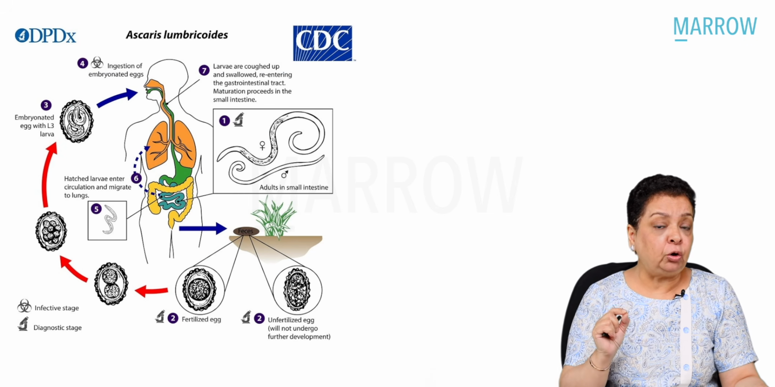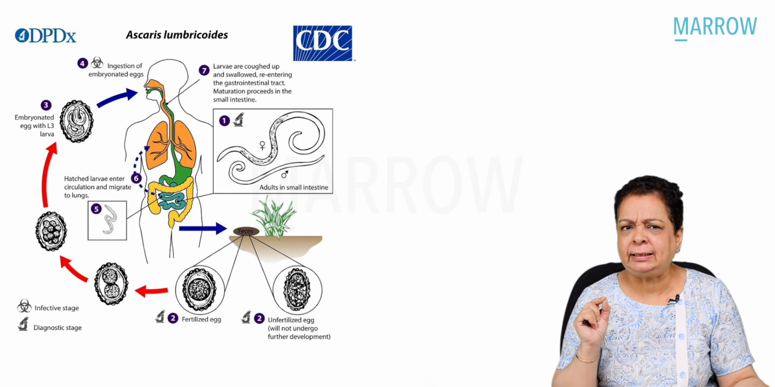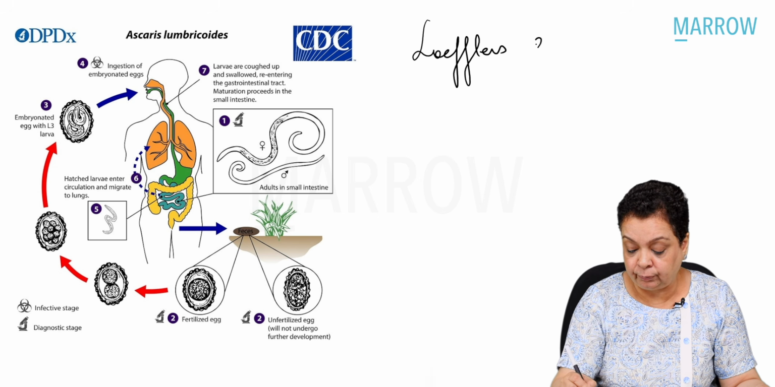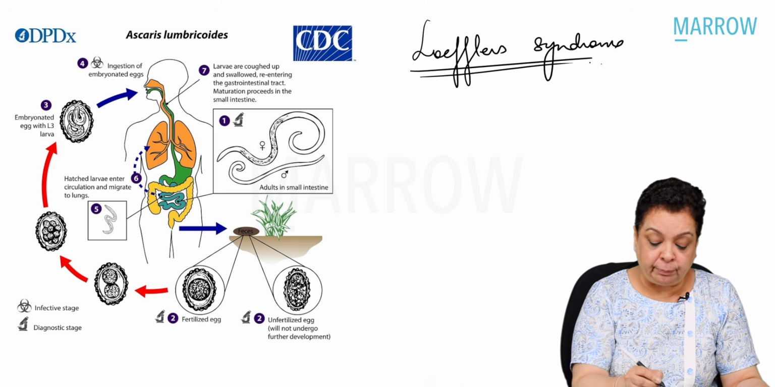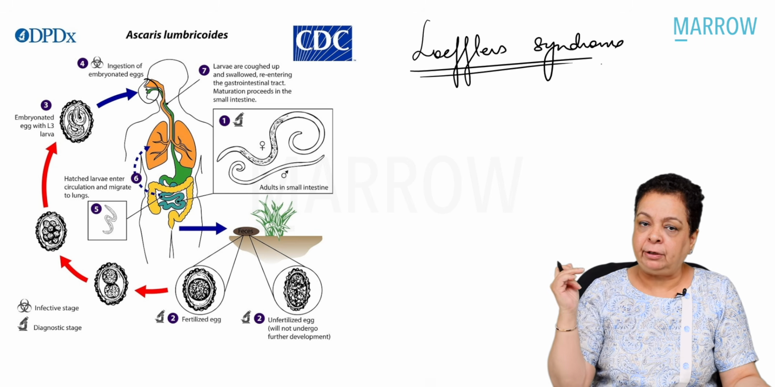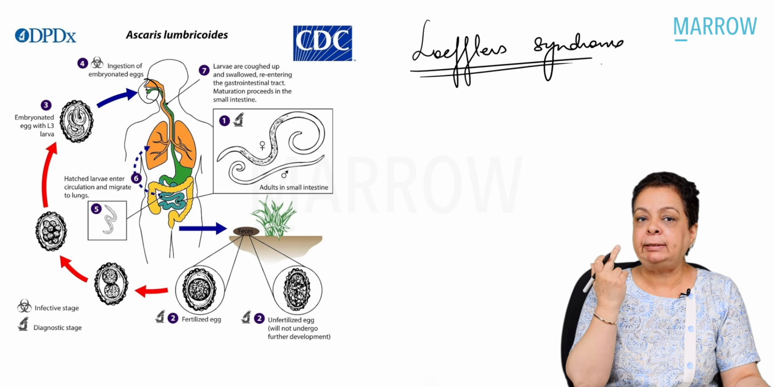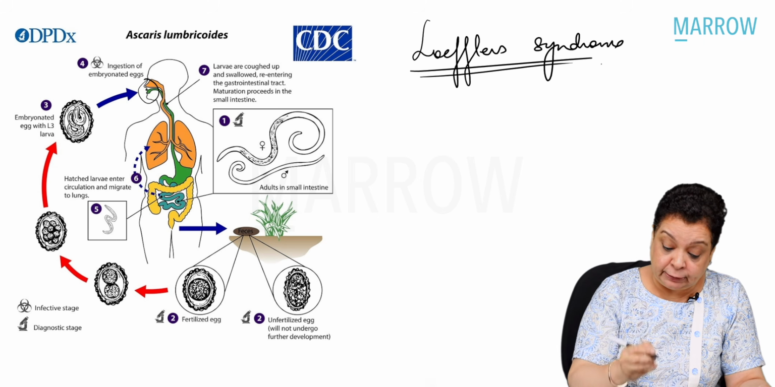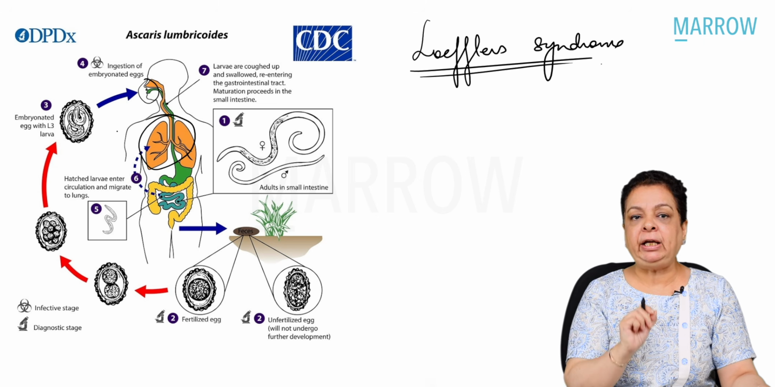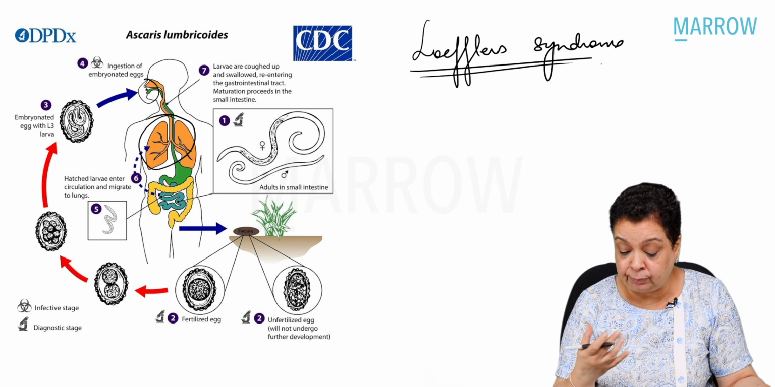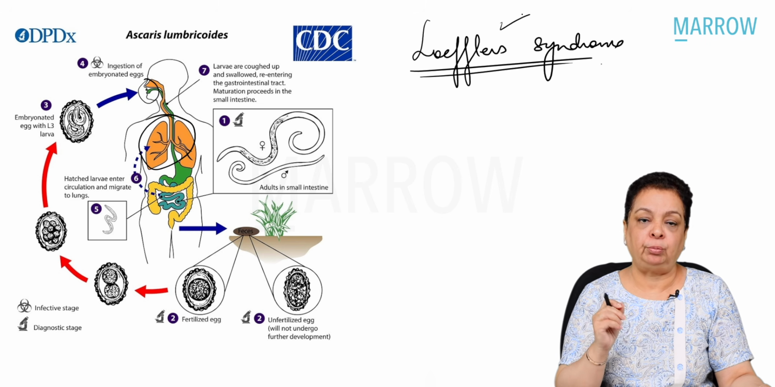And do they cause asthma-like symptoms? What is that syndrome called? It's called Loeffler's syndrome. So once the eggs are ingested by humans, the filariform larva is released. It penetrates the GI mucosa, enters the portal circulation, reaches the right side of the heart, then passes through the lungs. During its passage through the lungs, it precipitates asthma-like symptoms, which is called Loeffler syndrome, right?